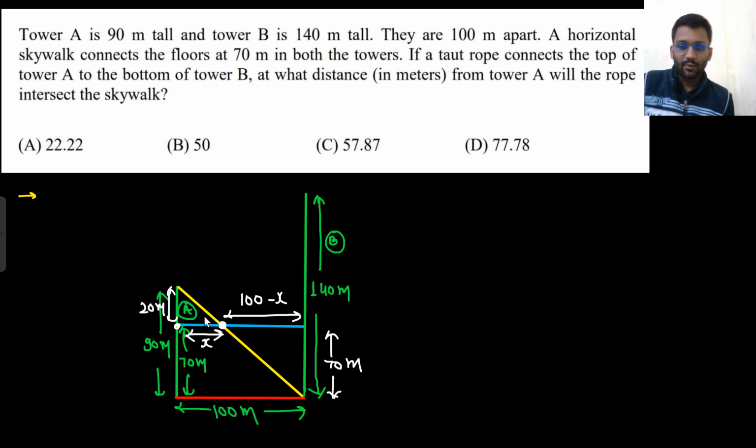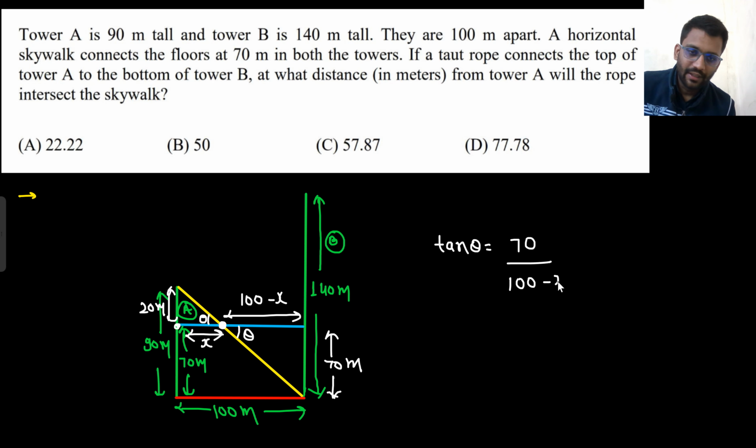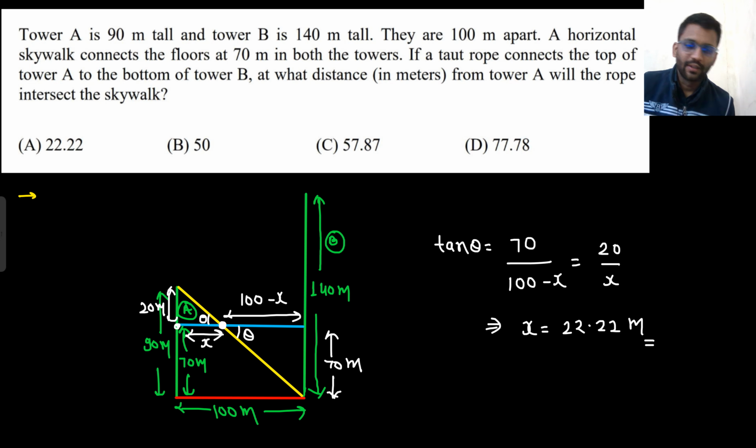Okay, now you can apply tan theta here. So this will be theta, this will be theta. So what do you think? Tan theta is equal to 70 by 100 minus x. 70 perpendicular by base. 70 by 100 minus x. And here tan theta is equal to 20 by x. Well and good. Okay. If you solve this, the value of x you will get is 22.22 meter.